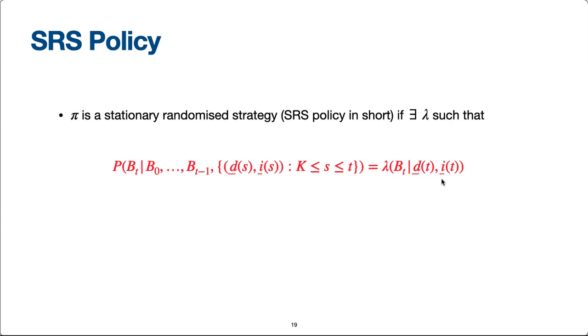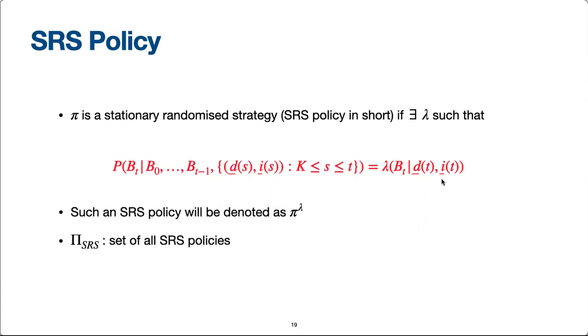Here lambda is a conditional probability distribution on the arms, conditioned on the arm delays and the last observed states of the arms. Such an SRS policy pi associated with the lambda will be denoted explicitly as pi_lambda. Let Pi_SRS denote the collection of all SRS policies. As we shall see, SRS policies will play an important role in all of our results.